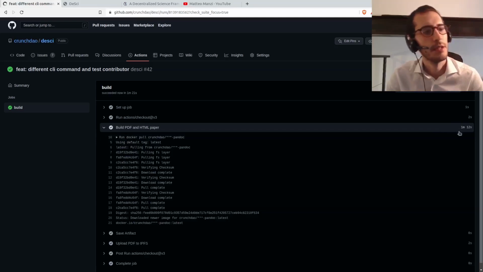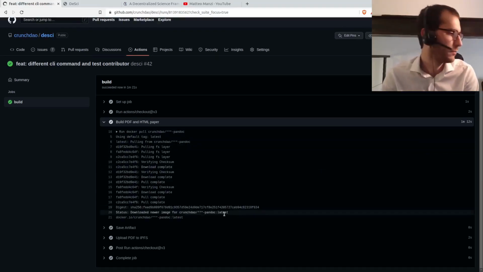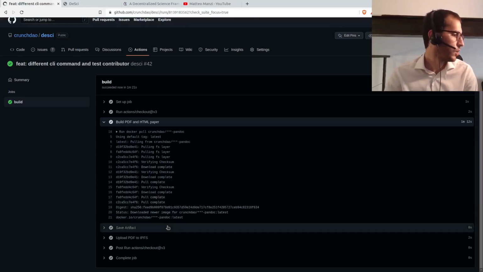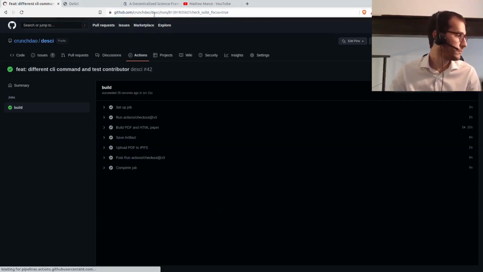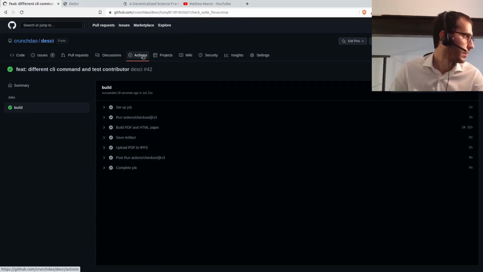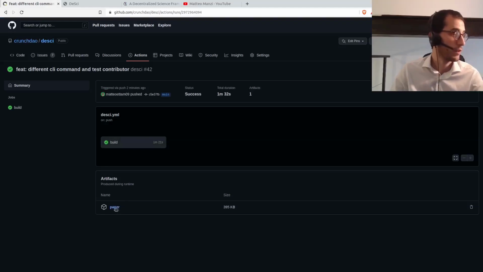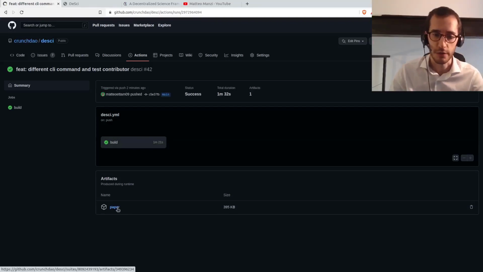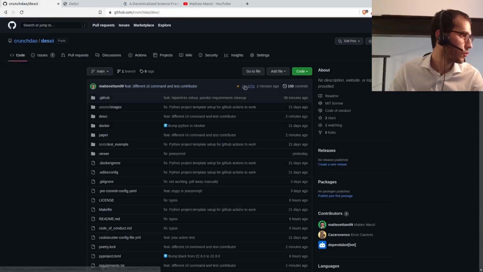It still takes a minute to build this Docker image. It's pretty heavy. We're working on making it lighter, but nevertheless, we have an action that, once it's done, gives us an artifact. This artifact is the PDF version of the paper, which is associated with this exact commit.